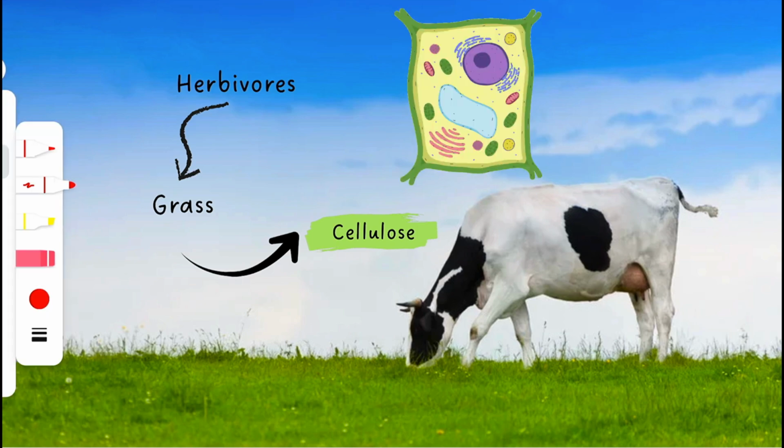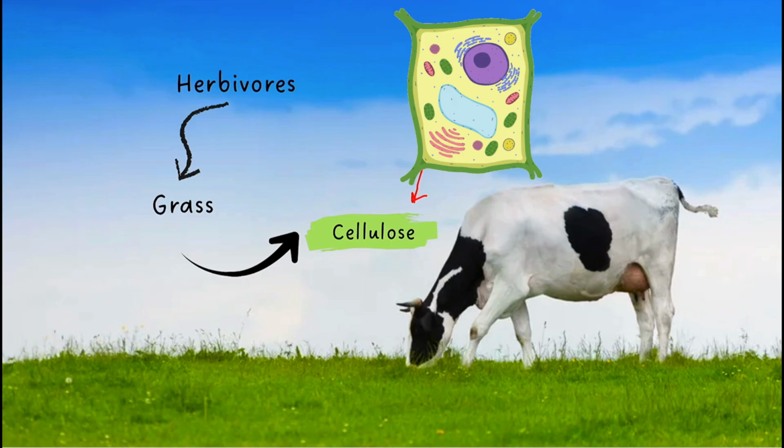Consider this is a plant cell. The outer region of this plant cell has the cell wall. Now this cell wall is composed of cellulose. Cellulose is a fiber-like substance. This cellulose forms the cell wall of the plant cell.